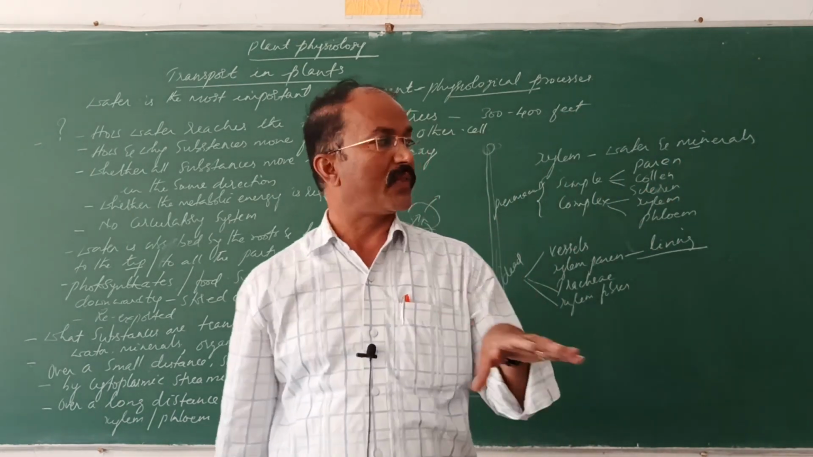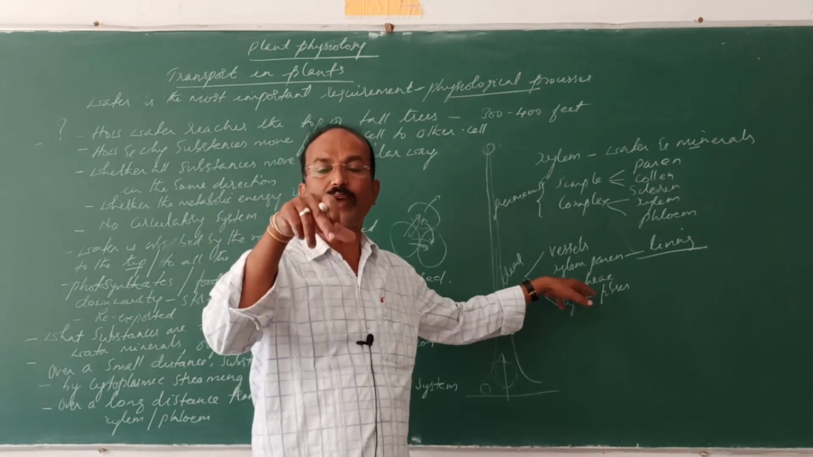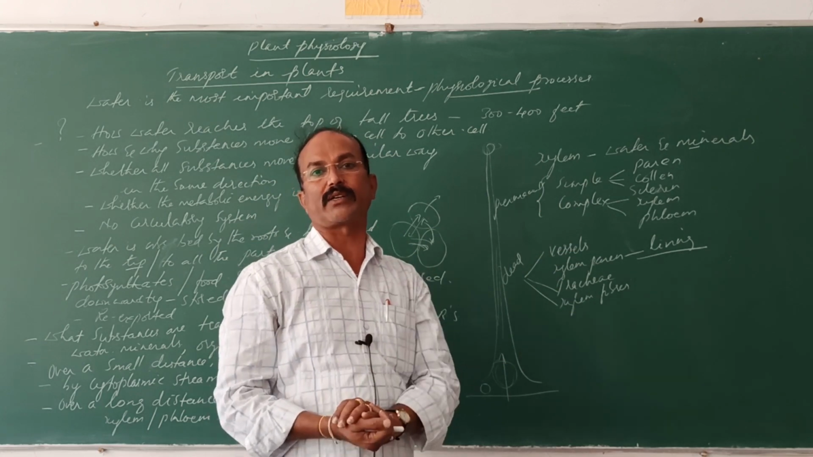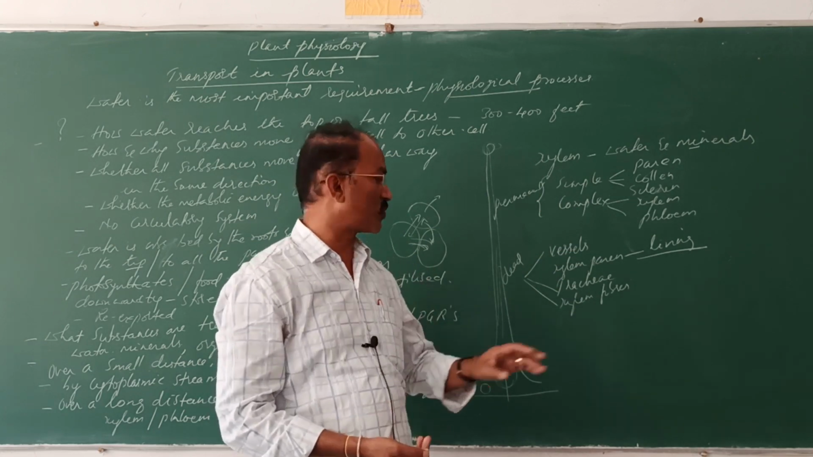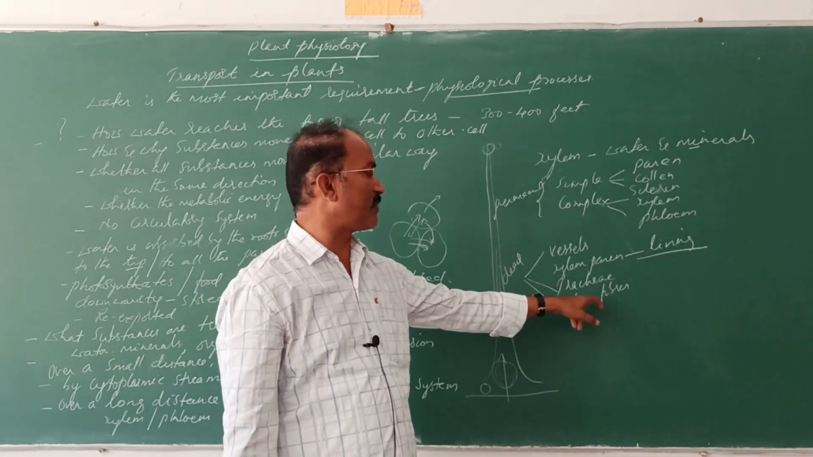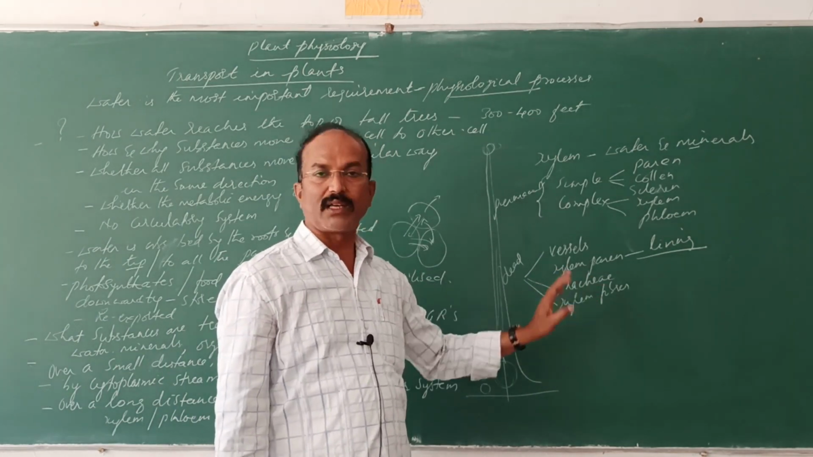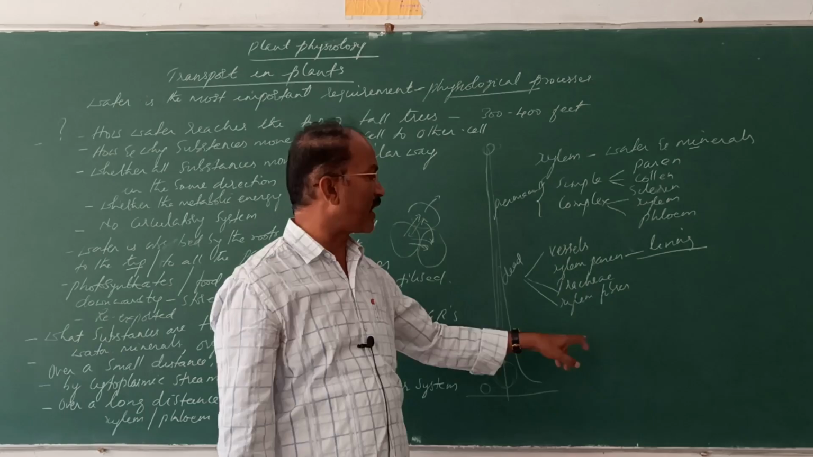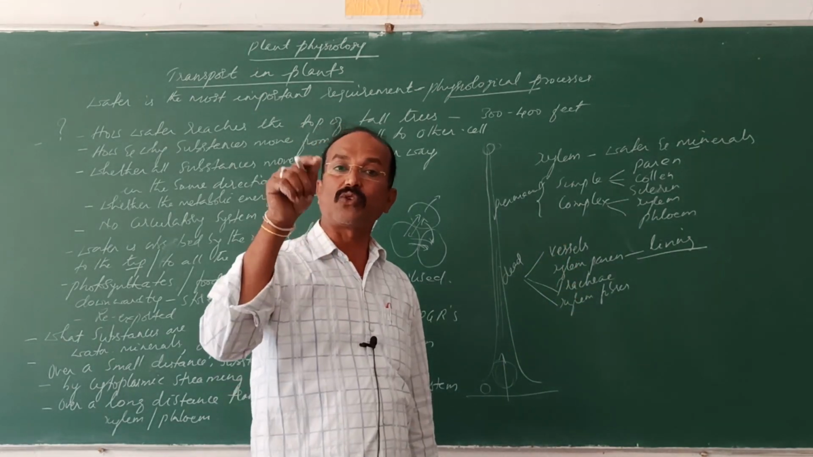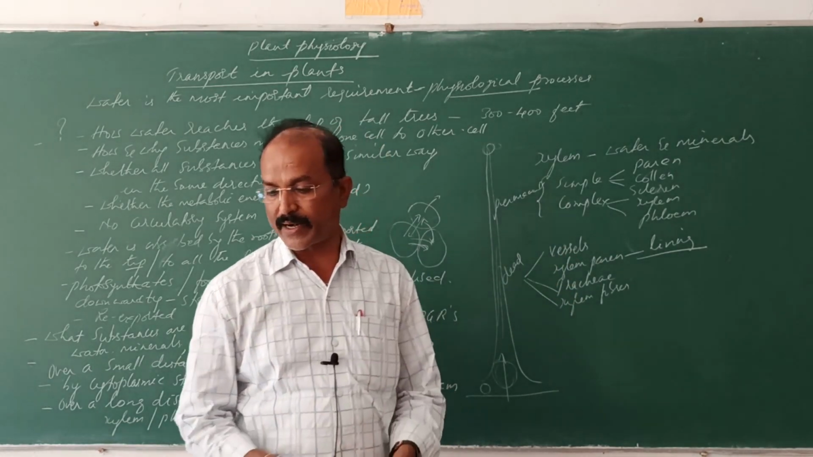The vessels and tracheae are pipe-like structures with a hollow cavity inside, an empty cavity through which the water and minerals are transported. That's why they are called vascular tissues. Xylem fibers are nothing but the sclerenchyma fibers that are associated with the xylem, so they are called xylem fibers. Xylem parenchyma cells are the parenchyma cells associated with the xylem.